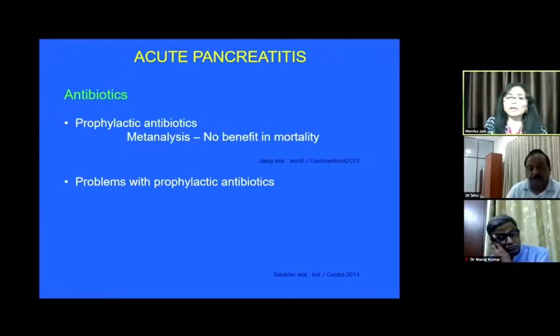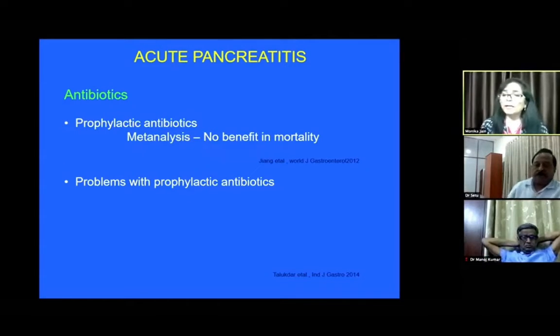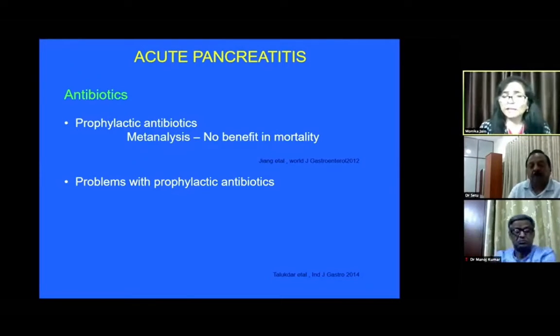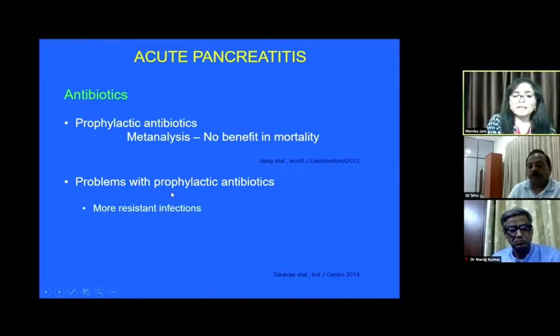Coming next to antibiotics, which is a very important issue because it is very daring to treat a patient of severe acute pancreatitis without antibiotics, especially in private practice. Although we have meta-analyses of different trials which say that there is no need of giving prophylactic antibiotics, and in fact they show there is a problem with the use of prophylactic antibiotics.